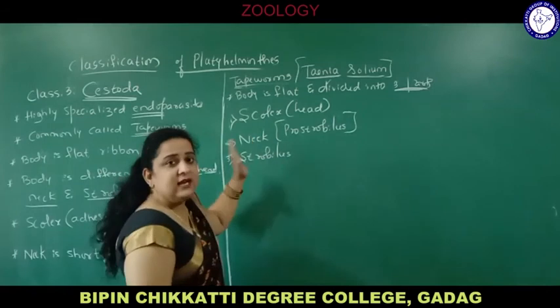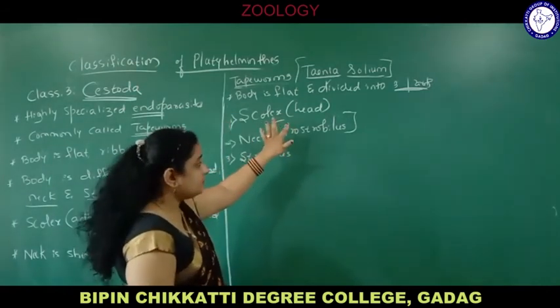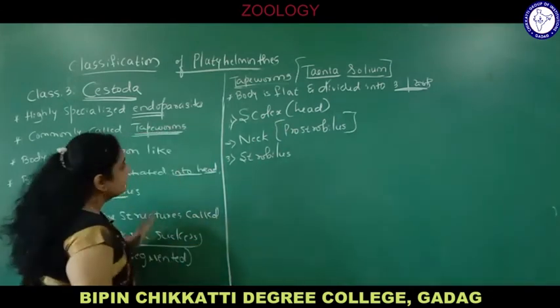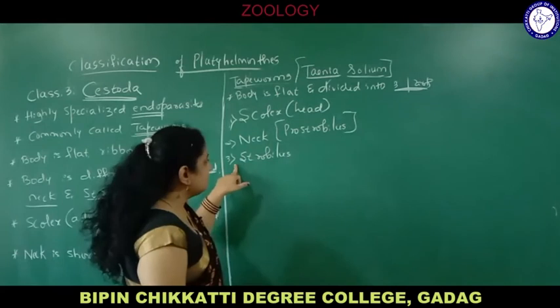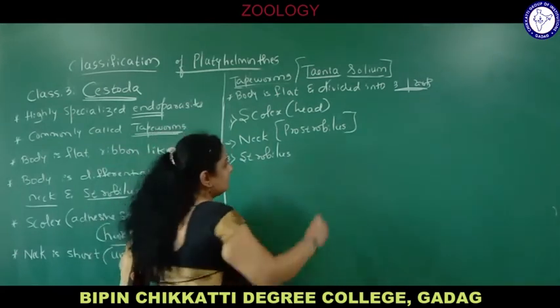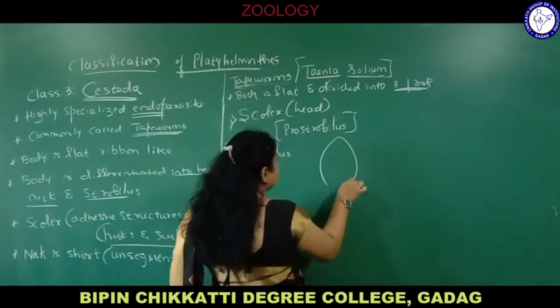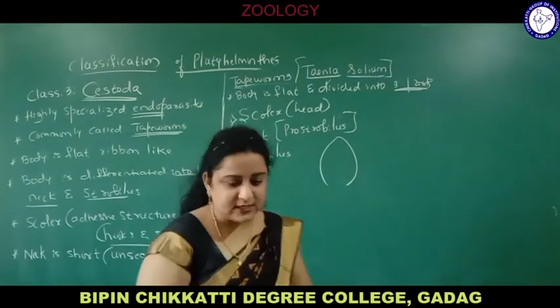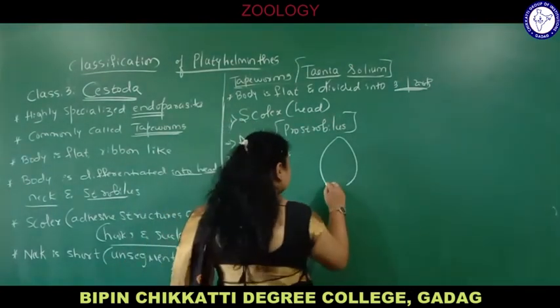Body is flat, divided into three parts. Scolex, also called head, which has hooks and suckers. Second part is neck, also called prostrobilus, and third part is the strobilus. Now this is the diagram. This is the head part or the scolex part. Next comes a short neck, unsegmented.